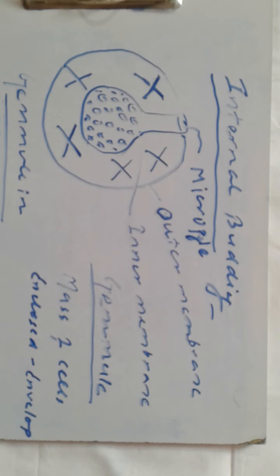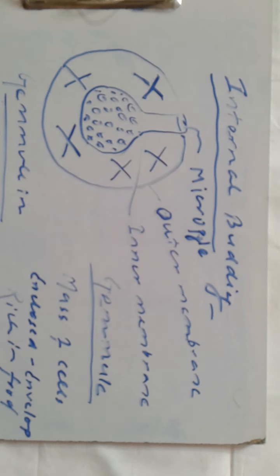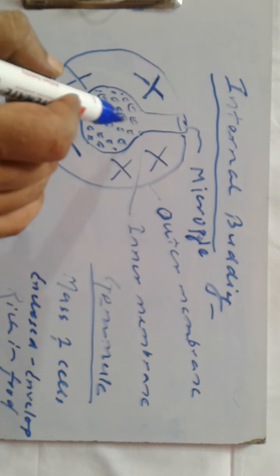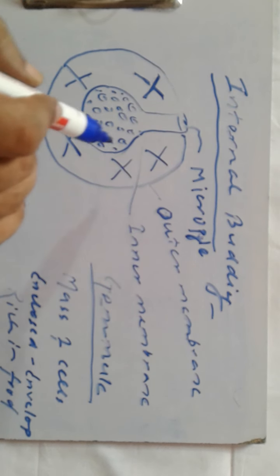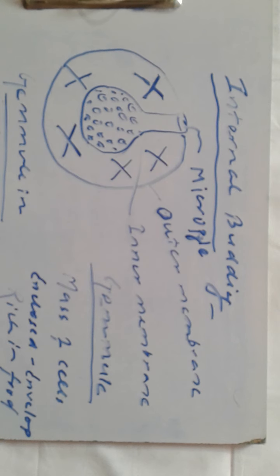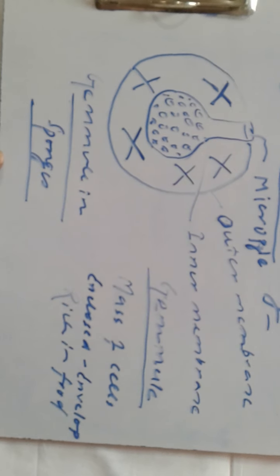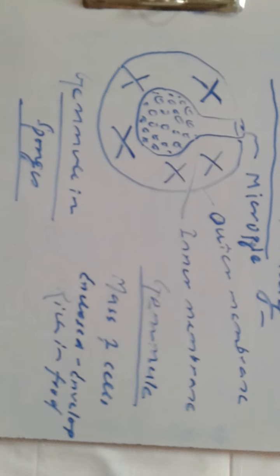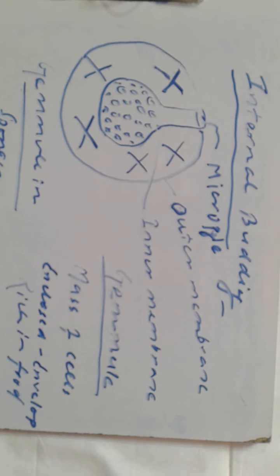That is called a gemmule. What is a gemmule? It is a mass of cells enclosed within an envelope which is rich in food. And furthermore, when the favorable conditions arrive, these cells germinate into a new plant. So that is the gemmule formation for you.